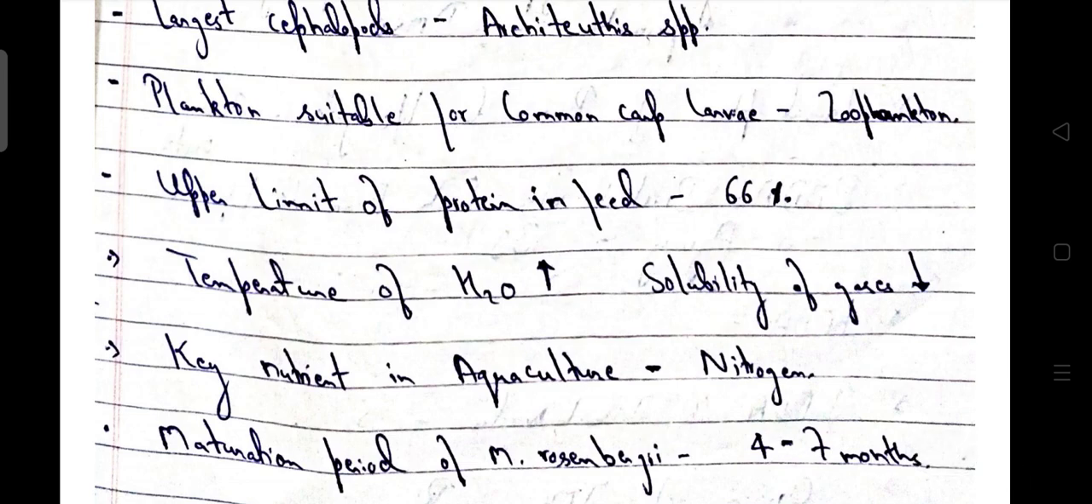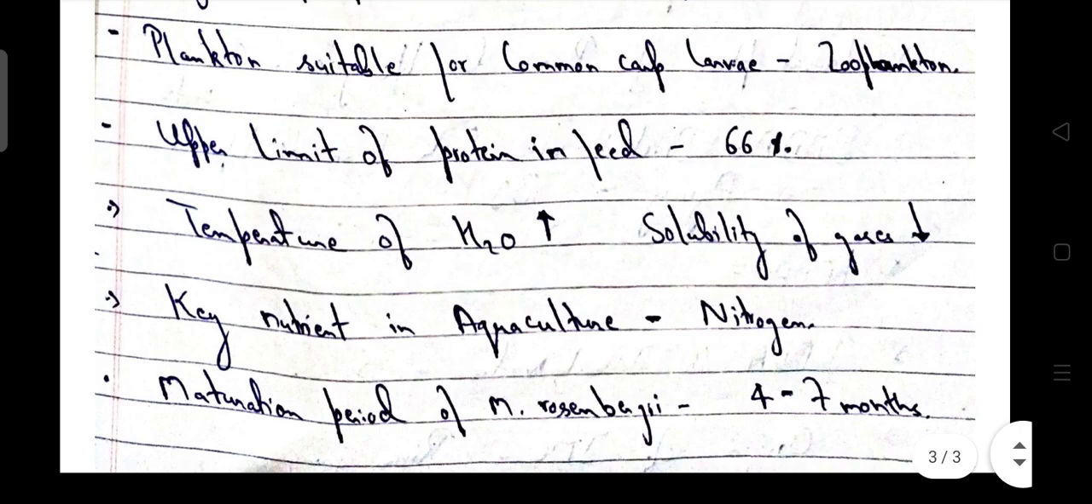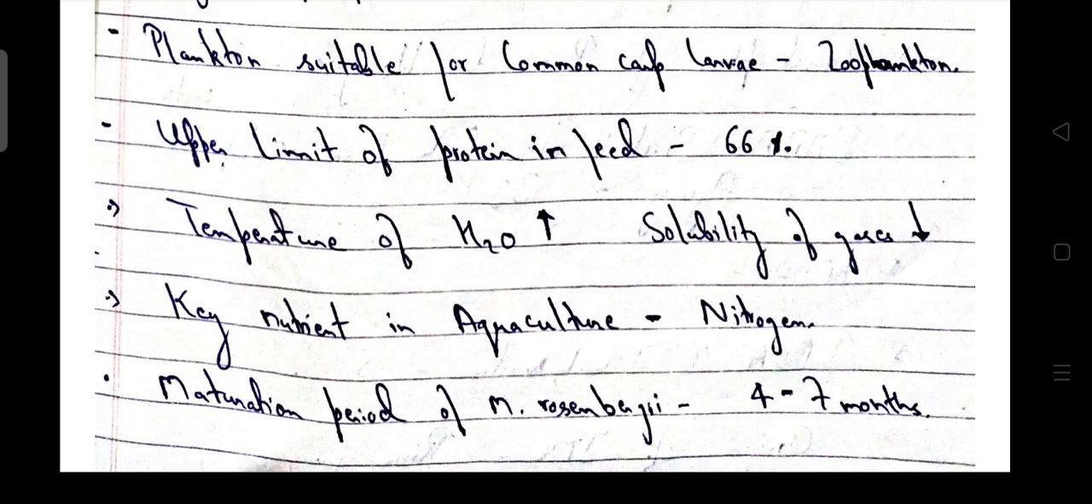Plankton suitable for common carp larva is zooplankton. Upper limit of protein in feed is 66%. As temperature of water increases, solubility of gases decreases. Key nutrient in aquaculture is nitrogen. Maturation period of Macrobrachium rosenbergii is 4 to 7 months.